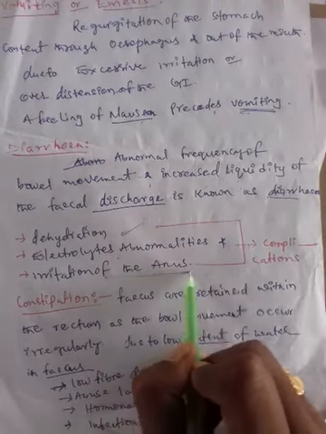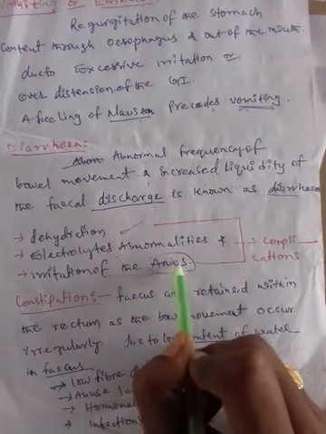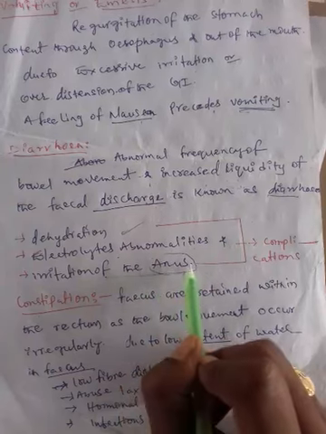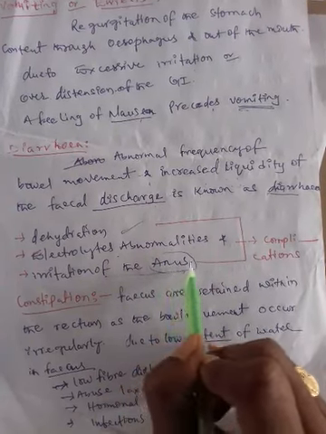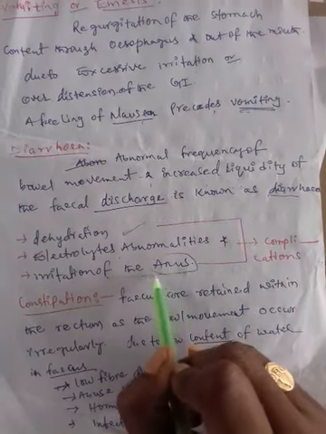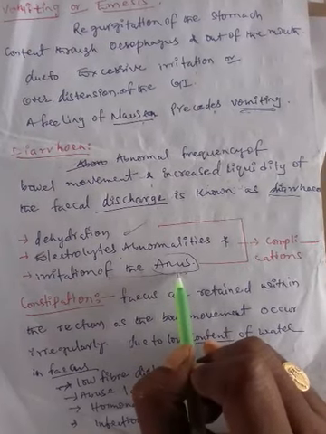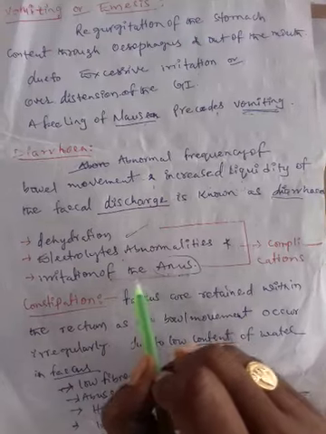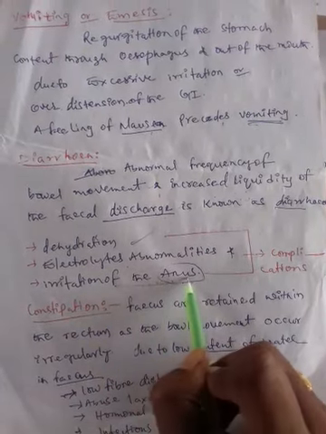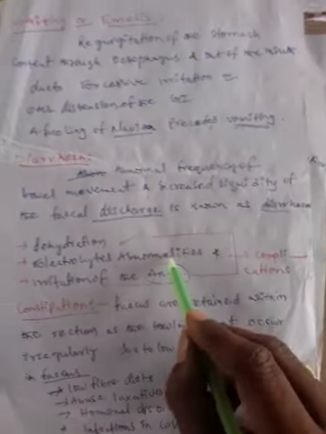And irritation of the anus: the anus becomes irritated because infectious organisms are deposited in the anus. In that area the mucosa becomes inflamed or ruptured, thereby severe inflammation or irritation occurs in the anus. So these are three main complications which occur in diarrhea.